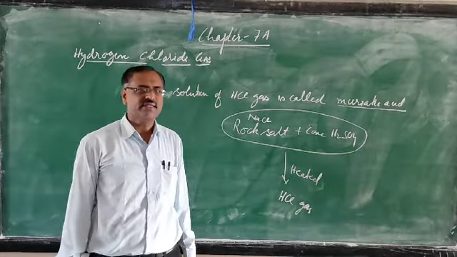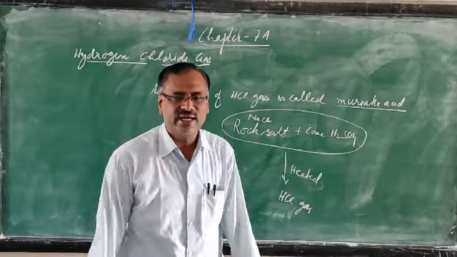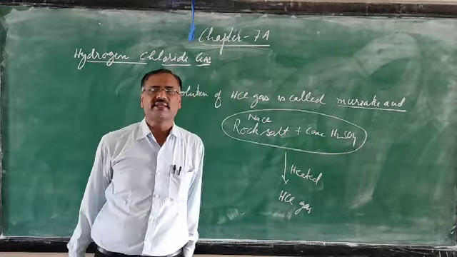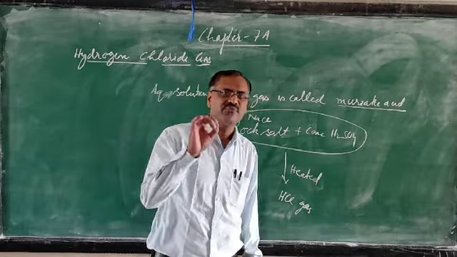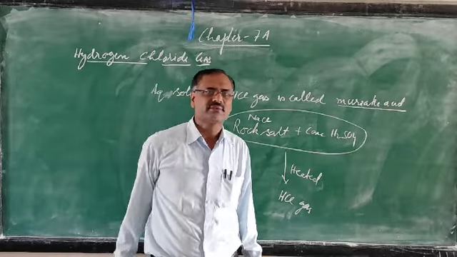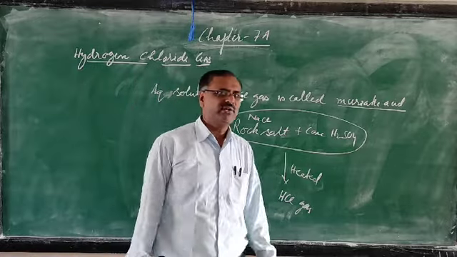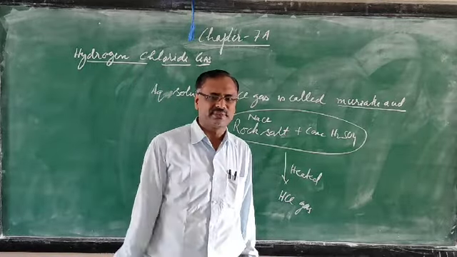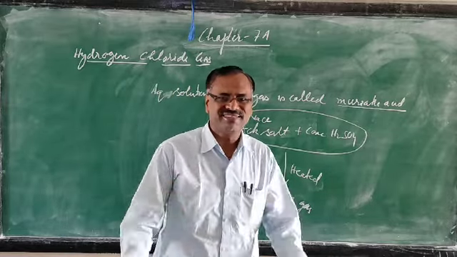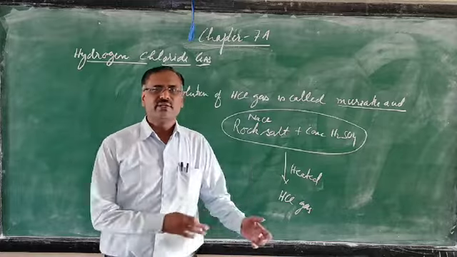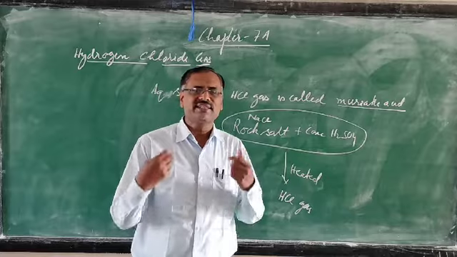Next one is the occurrence of hydrogen chloride gas. How is this hydrogen chloride gas present in nature? It is found in the free state in volcanic gases and gastric juices. In our stomach, hydrochloric acid is present in trace amounts. Sometimes when we eat too much, we suffer from acidity. Due to indigestion, the amount of hydrochloric acid in our stomach increases.